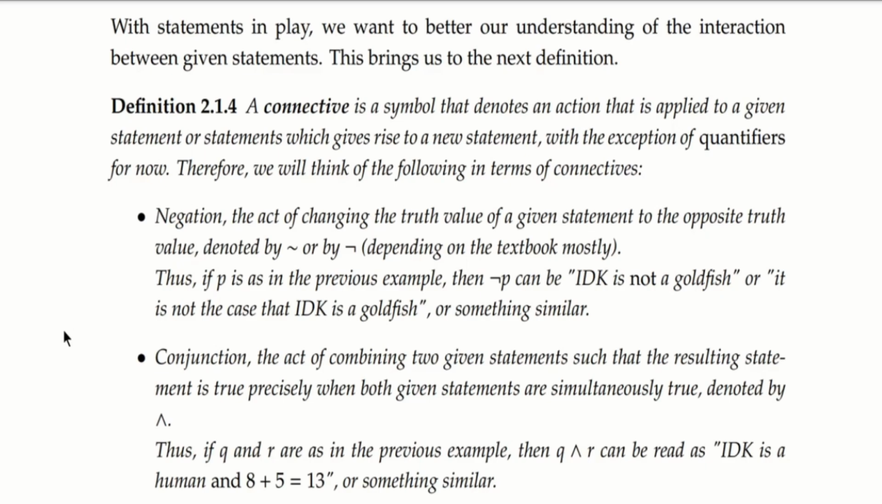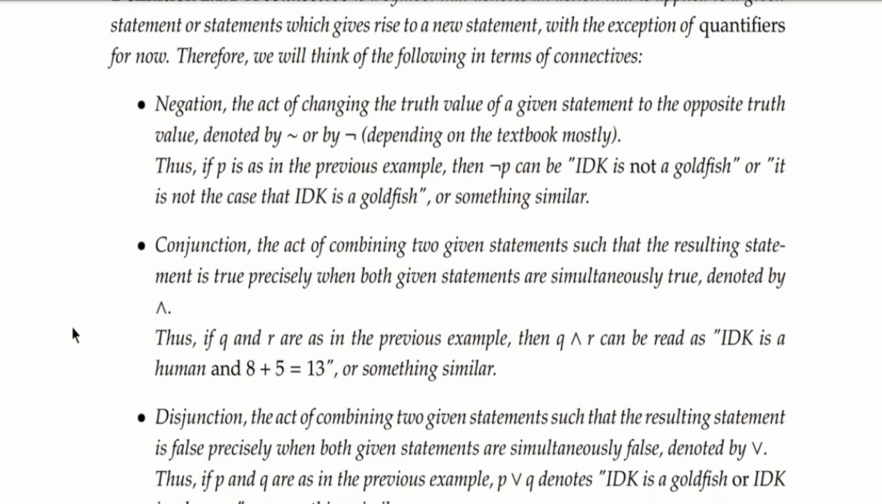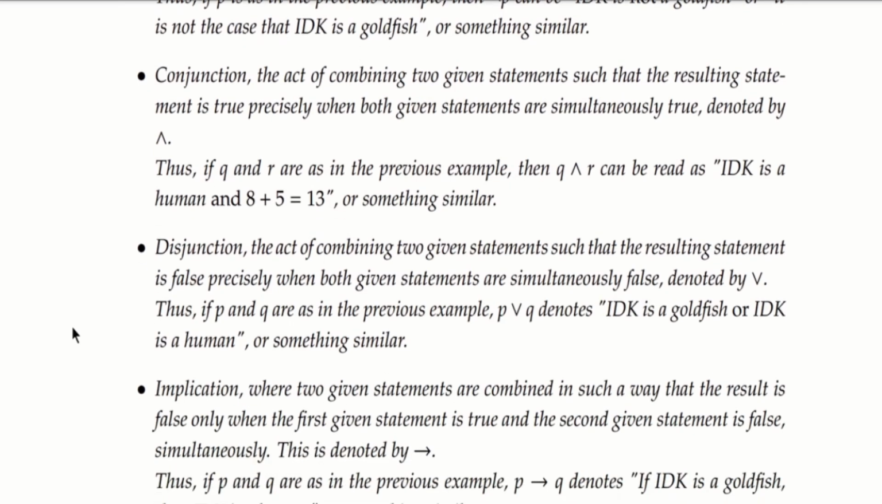Negation is the act of changing the truth value of a given statement to the opposite truth value. Thus, if we are given a true statement, we can negate it and obtain a false statement. Negation is denoted by a tilde, or in some cases by more of a block symbol, which is just called the negation symbol. Conjunction is the act of combining two statements that are given in order to obtain a new statement that is true precisely when both of the given statements are simultaneously true. We denote this by a sort of wedge symbol, which looks like an upside down V.